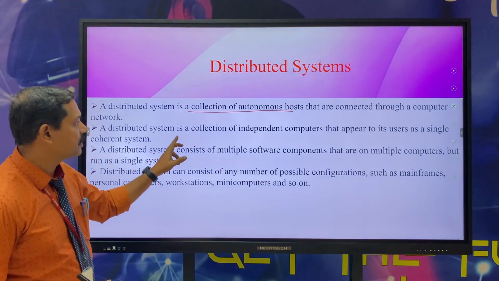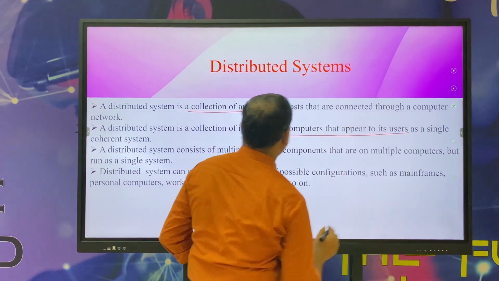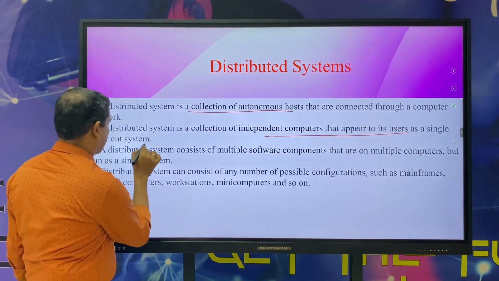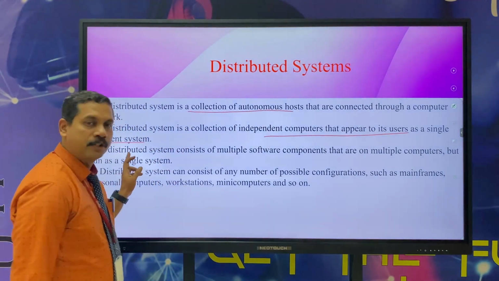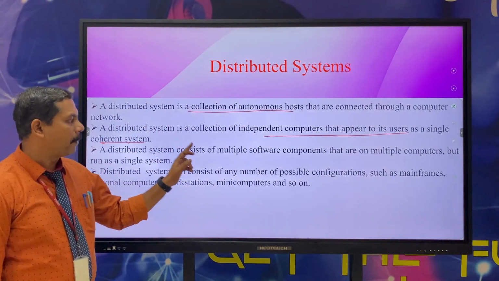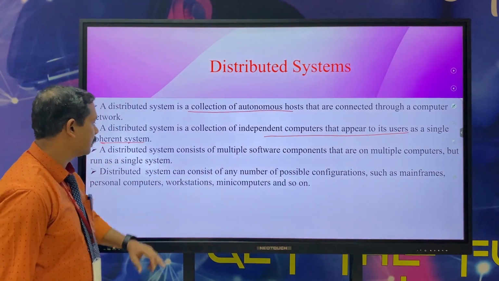A distributed system is a collection of independent computers that appear to the user as a single coherent system. A distributed system consists of multiple software components on multiple computers but runs as a single system.